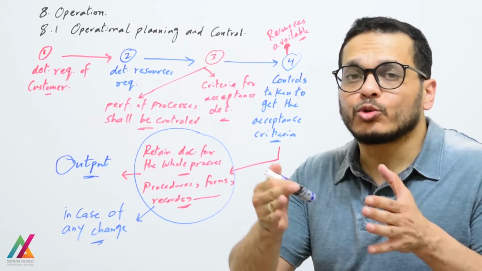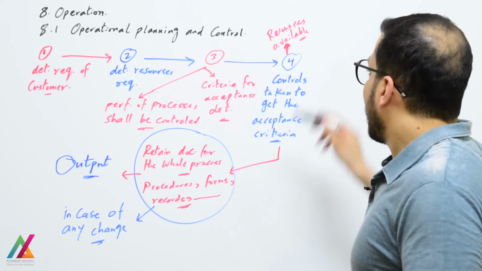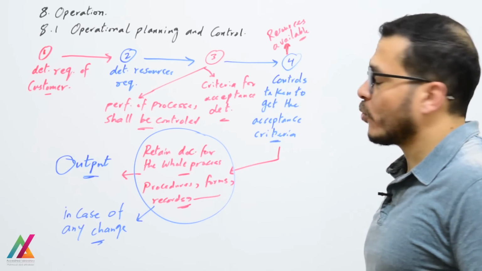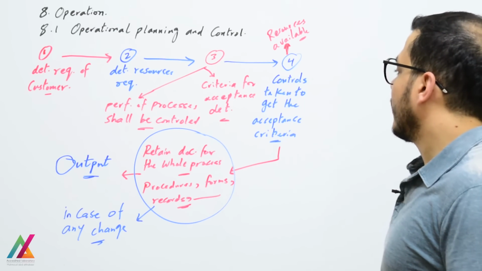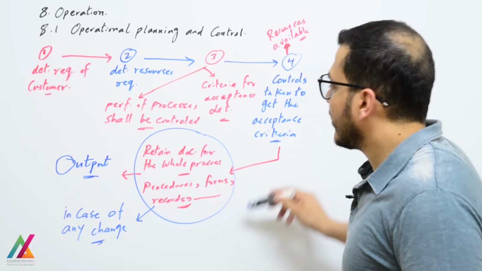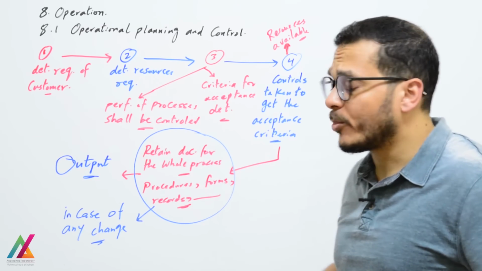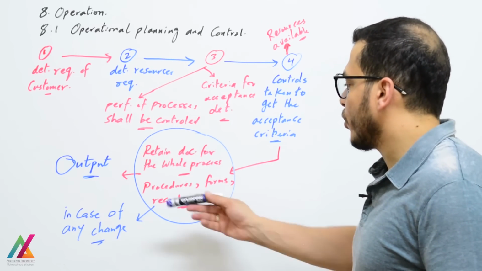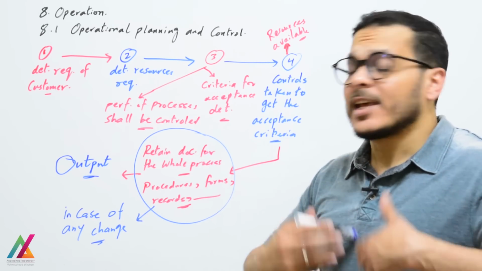You shall have some controls for each process, and all resources for these controls shall also be available, and all documented information related to the whole process shall be retained, from procedures, forms, lists, records.